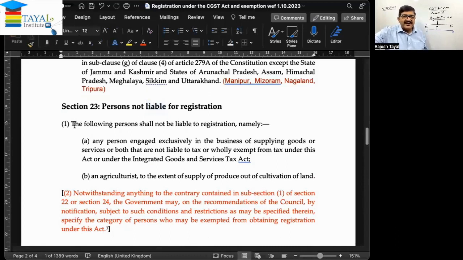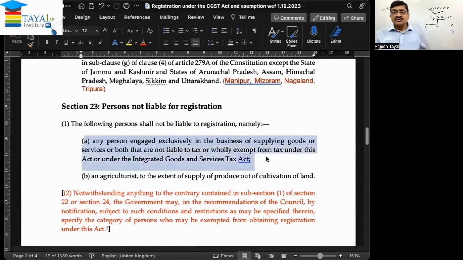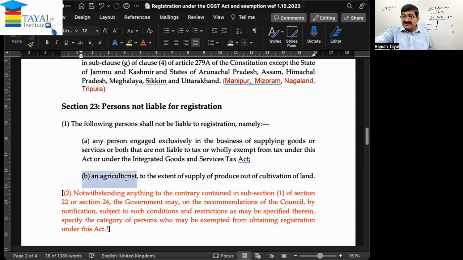So subsection 1 says the following persons shall not be liable for registration, namely, very specific, who does not require registration. Any person exclusively in the business of supplying goods or services, or both, that are not liable to tax or wholly exempt from tax under this Act or under the IGST. So either their goods are not taxable at all, or they are exempt. Number 2, an agriculturist, but to the extent of supply of produce out of cultivation of land.